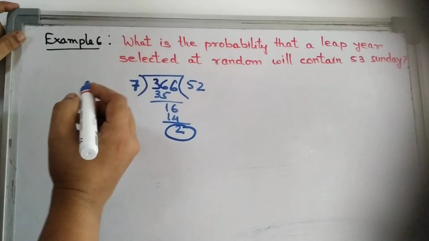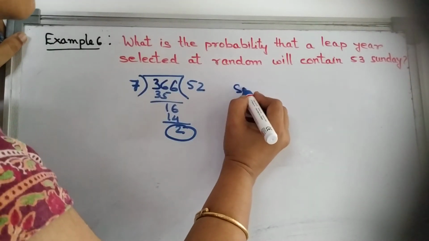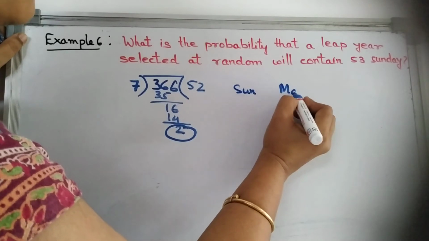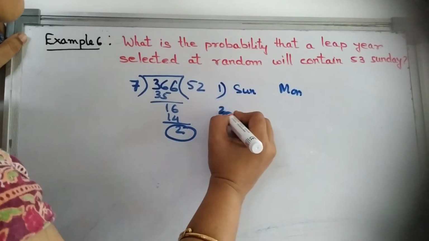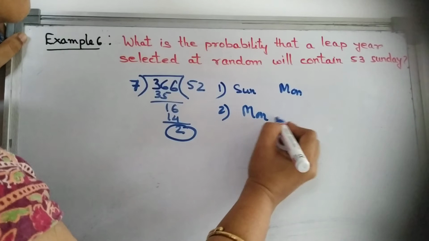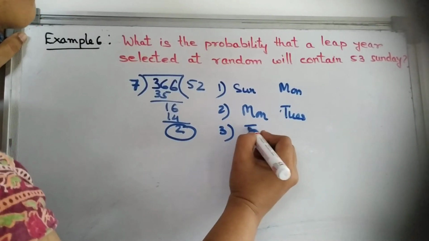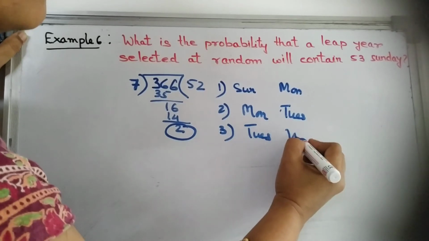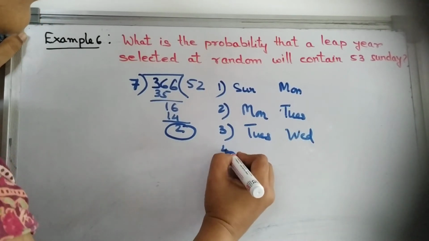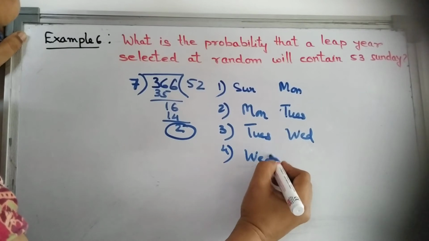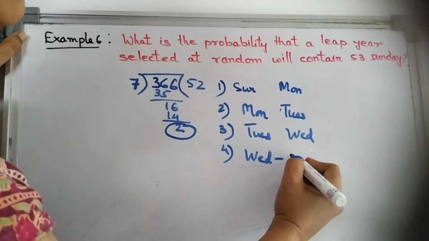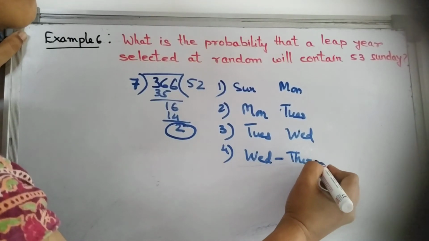So it will be Sunday, Monday, first combination. Second is Monday, Tuesday. Third is Tuesday, Wednesday. Fourth one is Wednesday, Thursday.